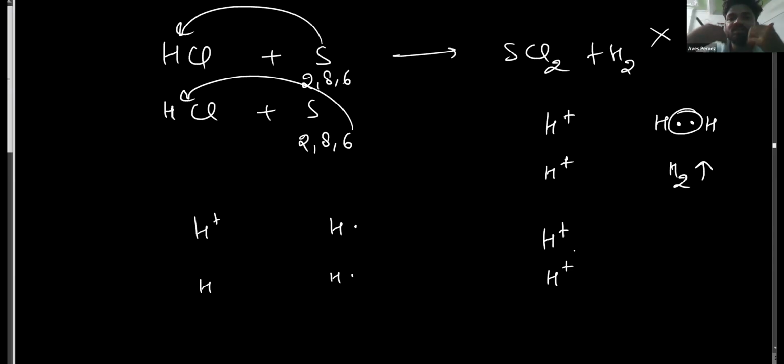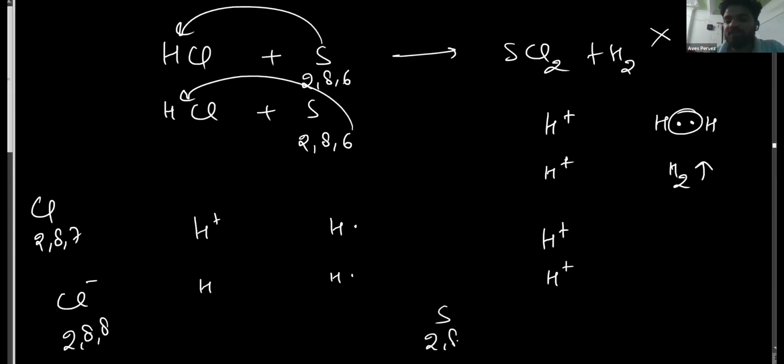For example, the chloride ion, 2, 8, 7, will not lose an electron; it will gain one to form 2, 8, 8. Sulfur, 2, 8, 6, will gain electrons to form 2, 8, 8. So non-metals cannot add electrons to the H plus ions of acids. That's why non-metals do not react with acids to form hydrogen gas.